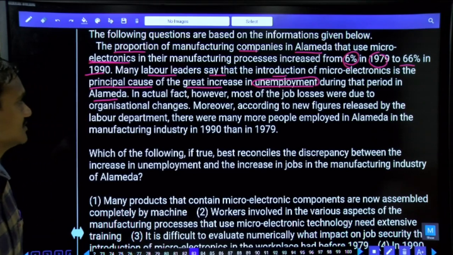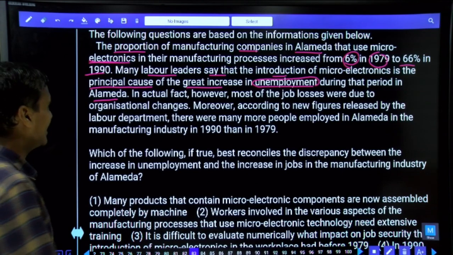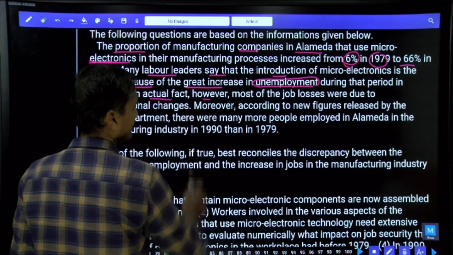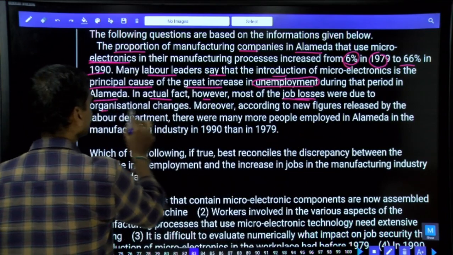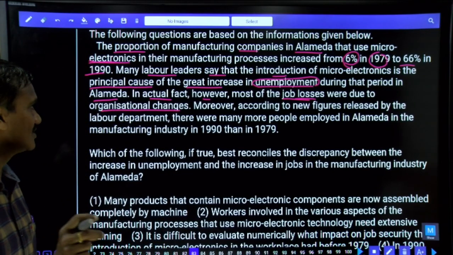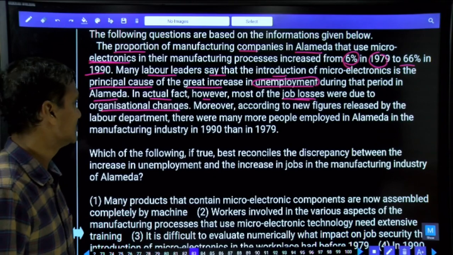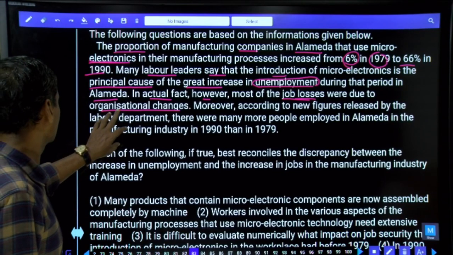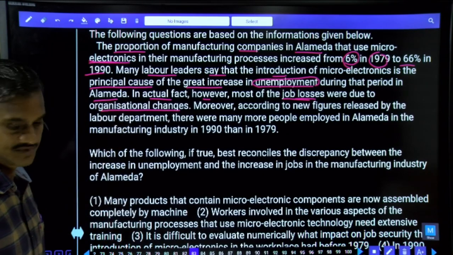Just because of the introduction of microelectronics into the manufacturing process, unemployment has grown by leaps and bounds. Then, in actual fact, however, most of the job losses were due to organizational changes. In fact, what is the main reason here? It is not just because of the introduction of microelectronics, but because of organizational changes. Because of these organizational changes, most of the people have lost their jobs rather than because of microelectronics.